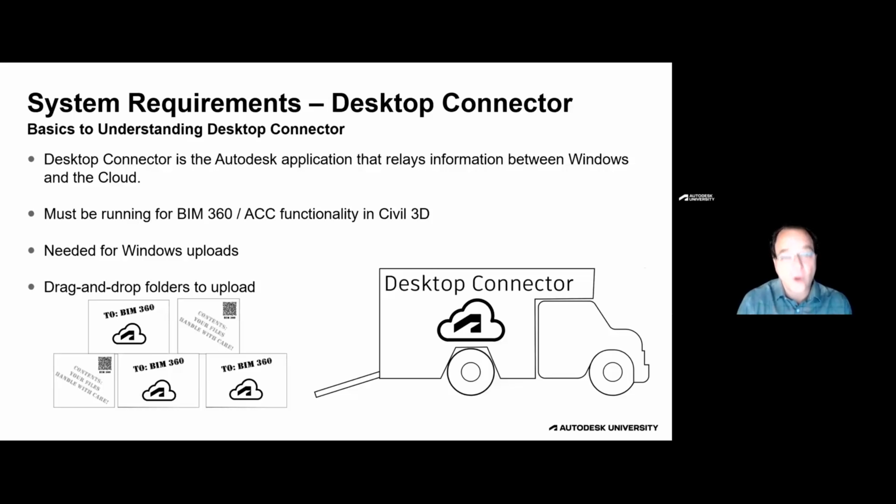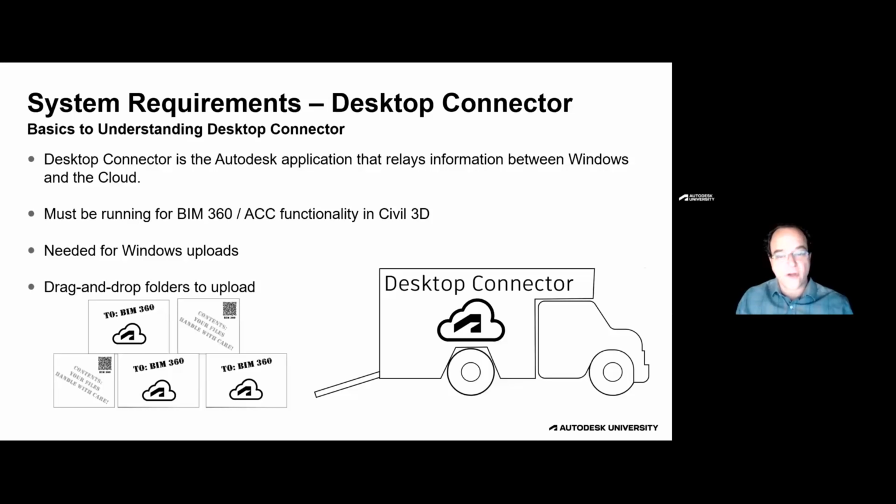Now, as we look forward, under our safe harbor statement, we will see some changes in the way the Desktop Connector functions, and we will put more of the onus on the desktop products on determining what happens to those dependencies as they're being queried. But Desktop Connector is responsible for making that query. What it does is go out and ensure that the files that you have on your machine are the same as those files on the cloud.